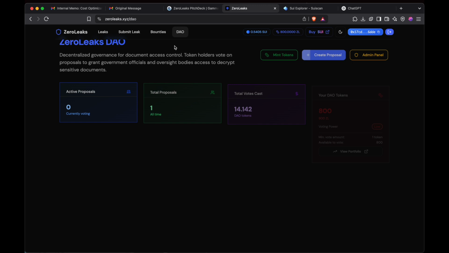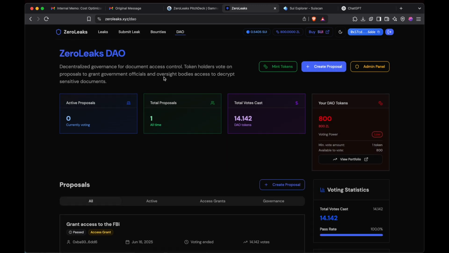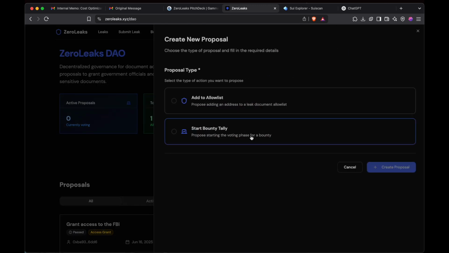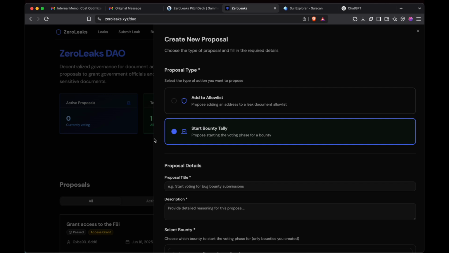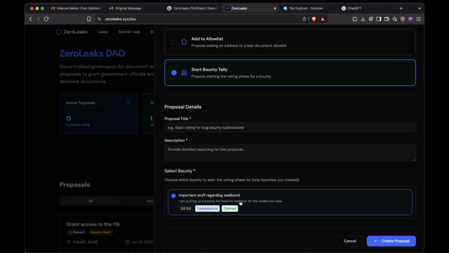Now I will go ahead and finish a bounty. To finish a bounty, you go to the DAO and start a tally for a bounty. Multiple people can submit for a bounty. In this video, I have only shown you two guys. Multiple people can submit, and through the DAO, people can vote on it. So I'll go ahead and start the tally for the seal bond bounty. This is the tally for the seal bond bounty which I started.